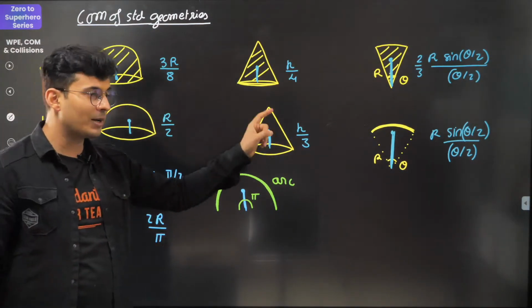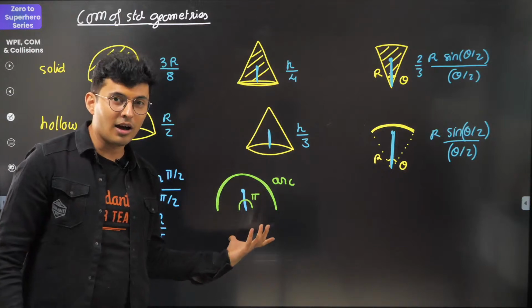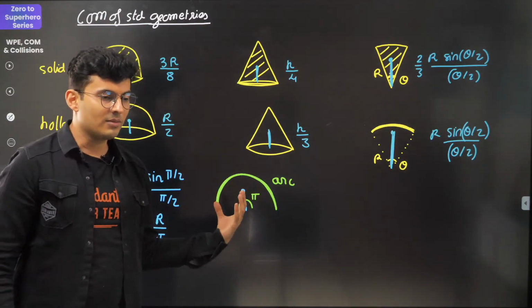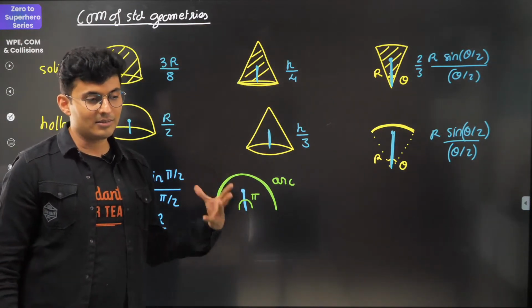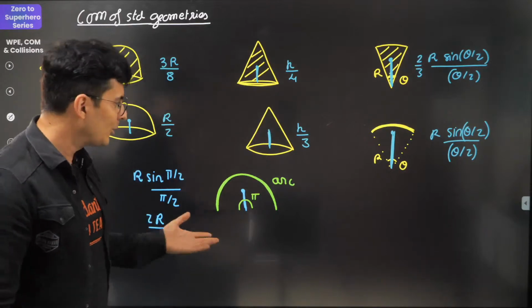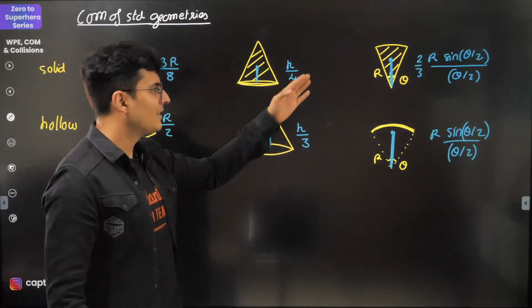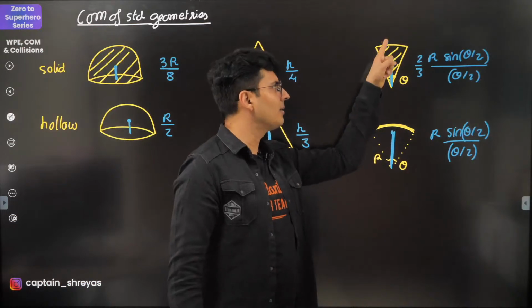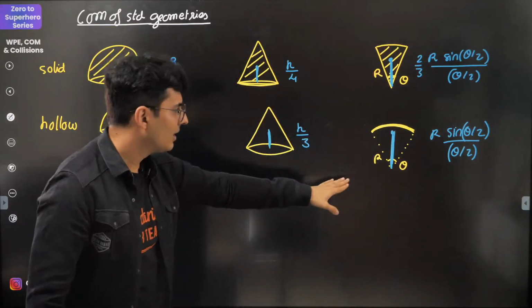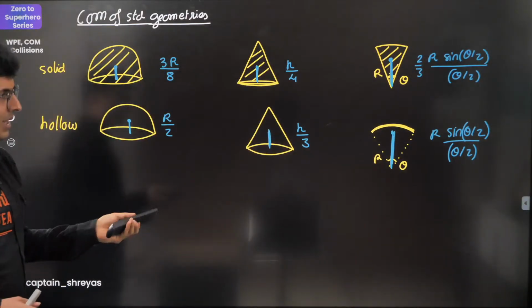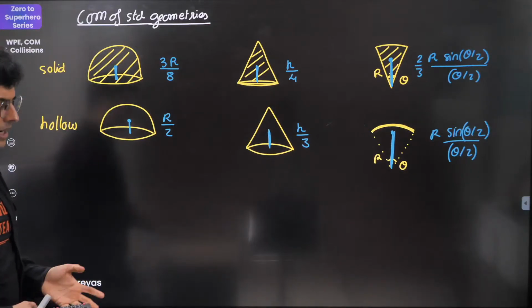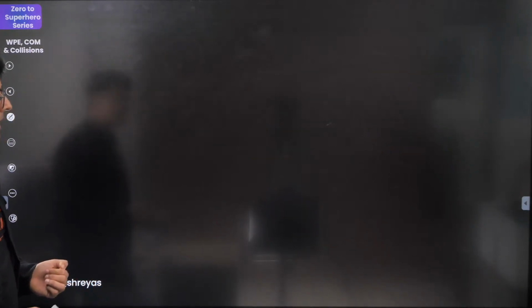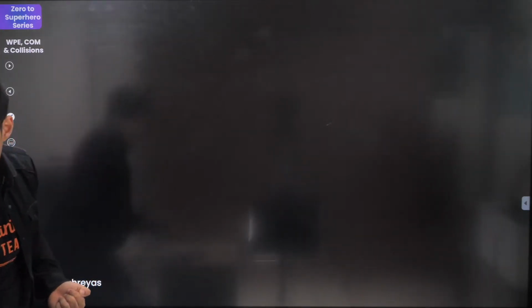This is a generic formula. Many people remember separately for arc, for semicircle, for quarter circle, then you make it solid, then you make it hollow. It's crazy. This is why it is very easy. You can see it's very similar. Only that factor of 2 by 3 comes when it is a complete sector as compared to an arc formula. Is that clear, guys? Very much standard.